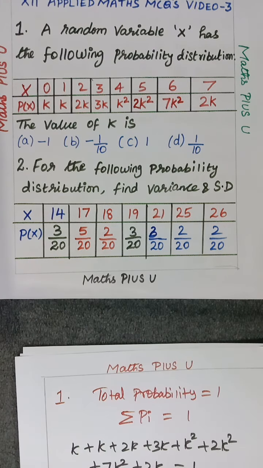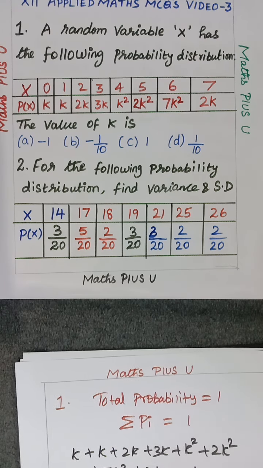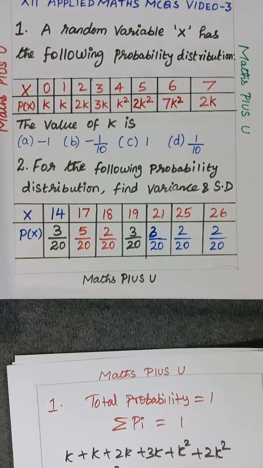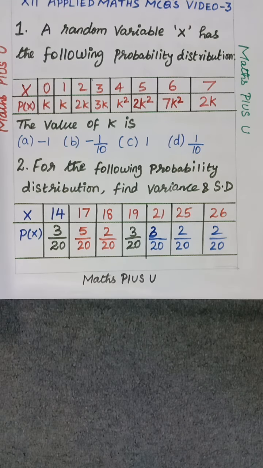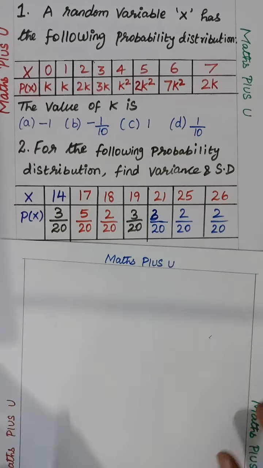Question number 2: for the following distribution, find the variance and standard deviation. Again it is a tabular column, the probability distribution table they have given you, and they are asking us to find variance and standard deviation.